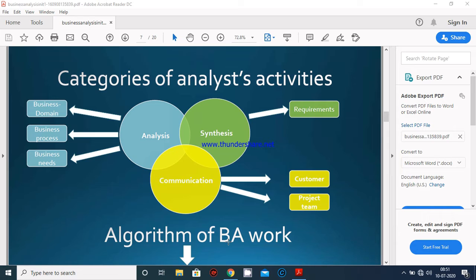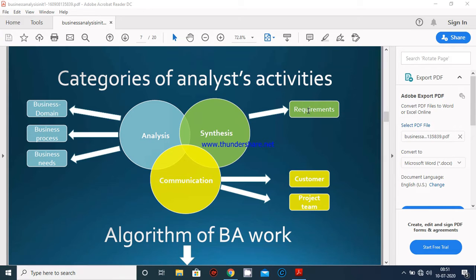Now, categories of analyst activities. Here is a diagrammatic representation of business analysis activities. The main components are analysis, synthesis and communication.